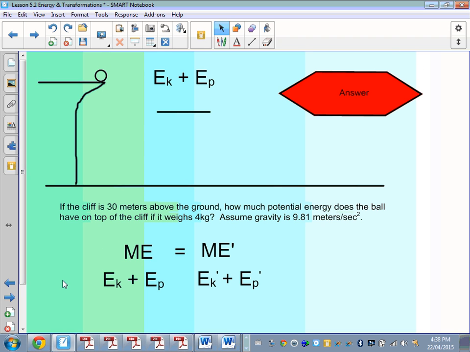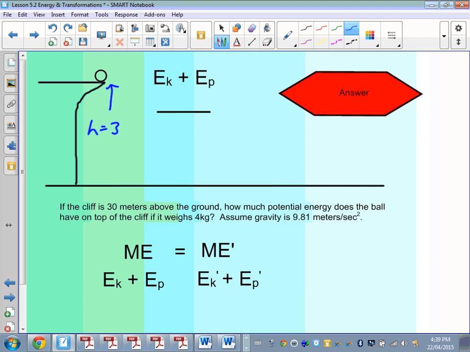So it brings us to a couple of examples, some practice problems. If the cliff is 30 meters above the ground, how much potential energy does the ball have on top of the cliff if it weighs 4 kilograms? The way to set these up is to always ask yourself what has been asked for. What we're being asked for is the potential energy the ball has. So generally we would write out EK plus EP, and we would ask, do we have kinetic energy at 30 meters?